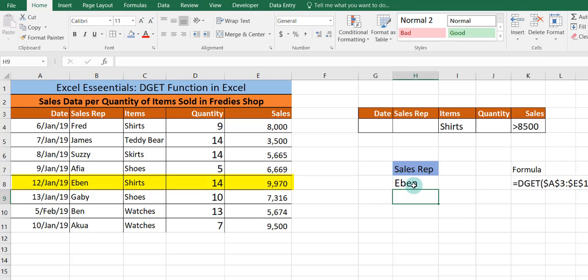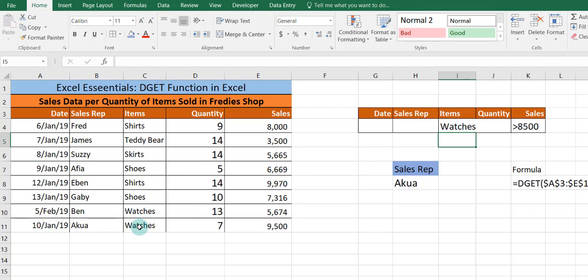Voila! So it gives us that Eben, the sales rep Eben, meets shirt sales of 9,970, which is above 8,500. Assuming our interest is in watches above 8,500, it automatically goes and picks the sales rep who did sales of more than 8,500 for the item watches.